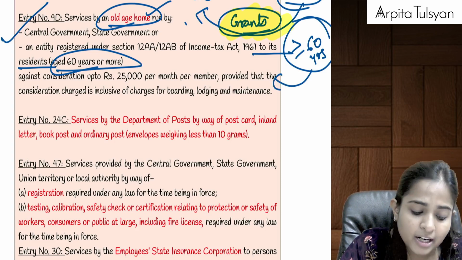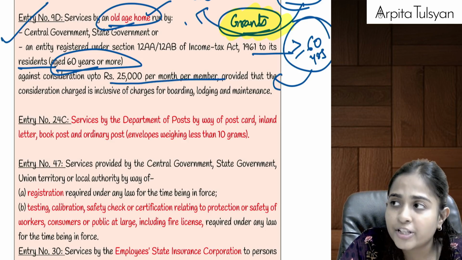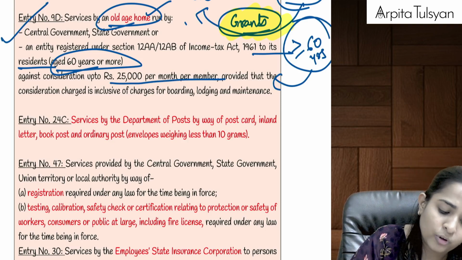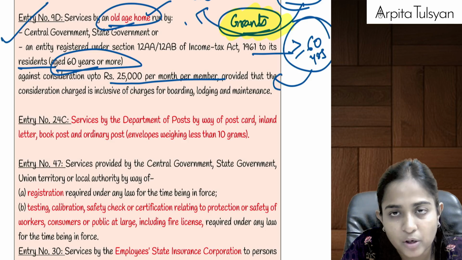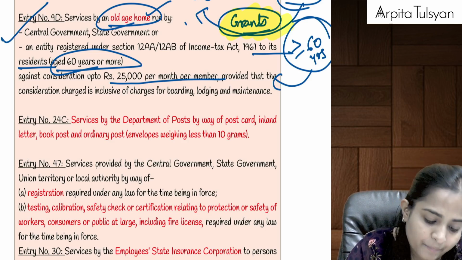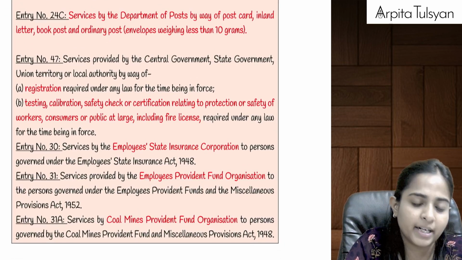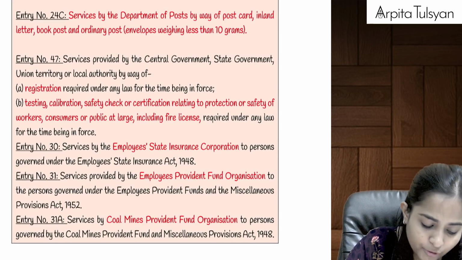If the consideration does not exceed rupees 25,000 per month per member, that is for stay also, that is for food, etc. also, if the consideration does not exceed 25,000 rupees per member per month, then this service is also going to be totally exempted from GST. Okay, old age home services provided by government or provided by any charitable trust or institution, right?